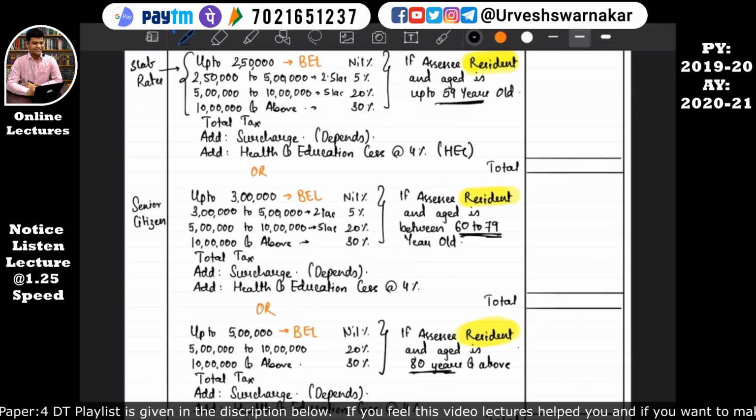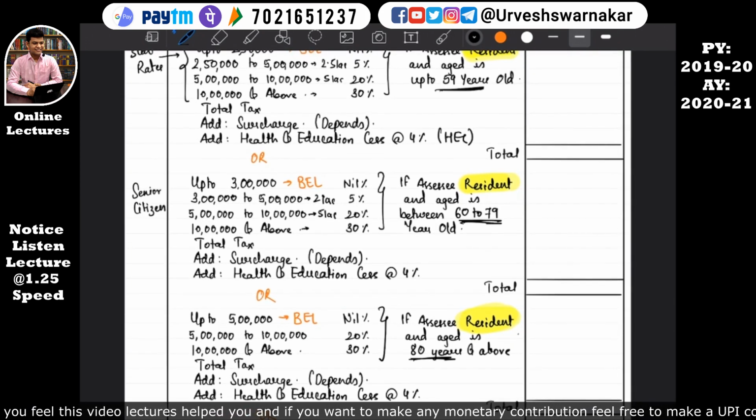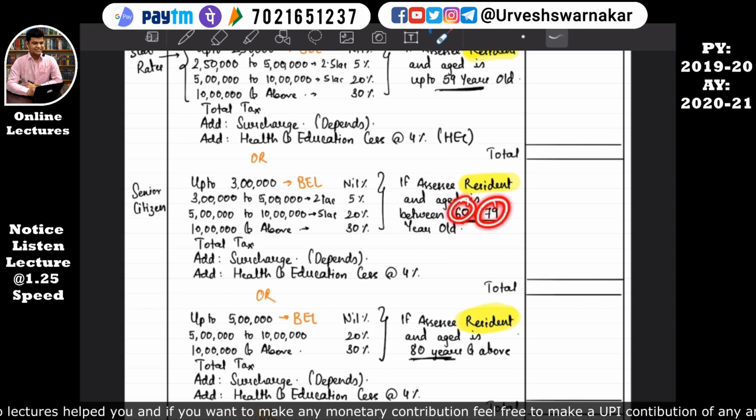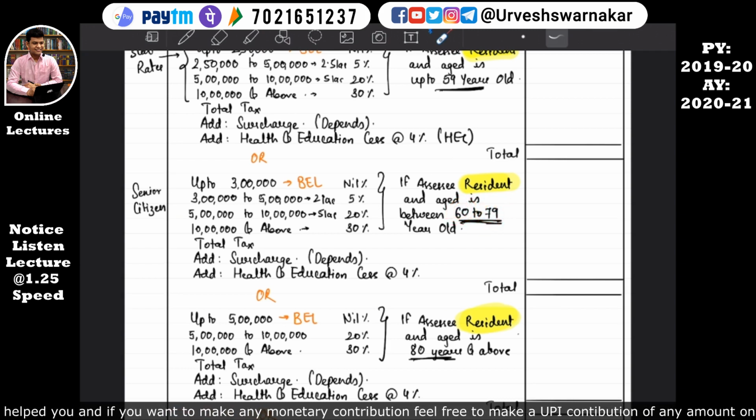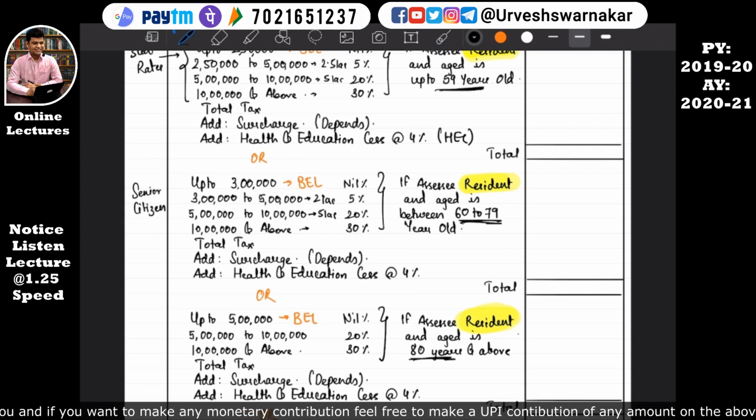In the first type, the slab rate starts: first 2,50,000 is nil. For the next 2,50,000, the tax rate is 5%. For the next 5 lakh of the income it is 20%, and over and above 10 lakhs, the income tax rate is 30%. For the second type, that is between the age of 60 to 79, between includes the age 60 as well as 79 also. Do not exclude it. So the basic exemption limit in type 2 is 3 lakh nil rate. For the next 2 lakh 5%, for the next 5 lakh 20%, over and above 10 lakh 30%.